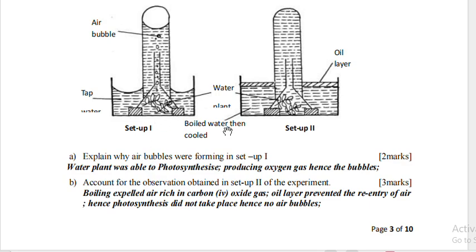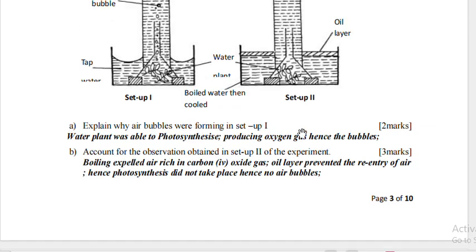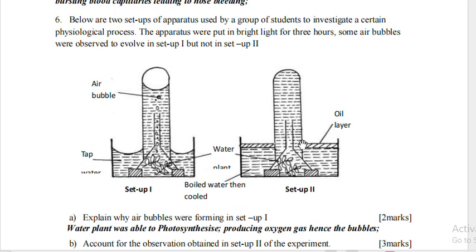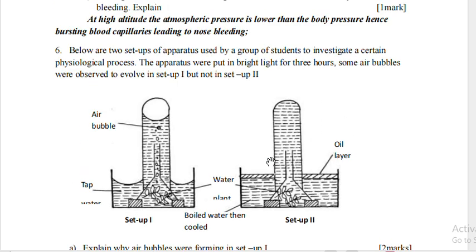Explain why air bubbles are forming in setup 1. The water plant was able to photosynthesize, thus producing oxygen gas, hence the bubbles. Account for the observation obtained in setup 2 of the experiment. Boiling expelled air rich in carbon dioxide gas, and the oil layer prevented re-entry of air, hence photosynthesis did not take place, hence no air bubbles.